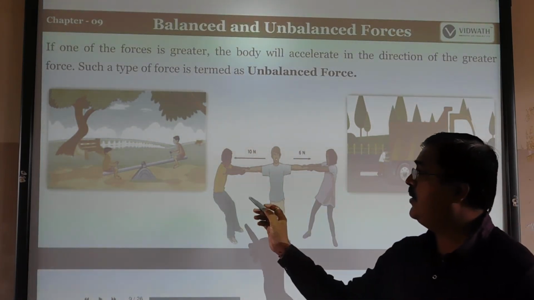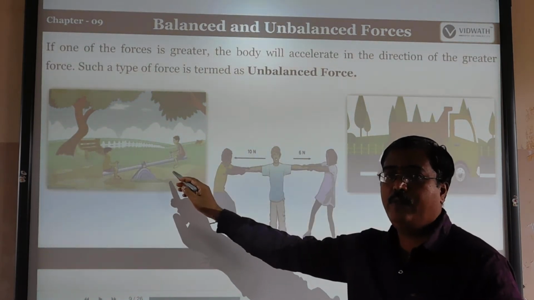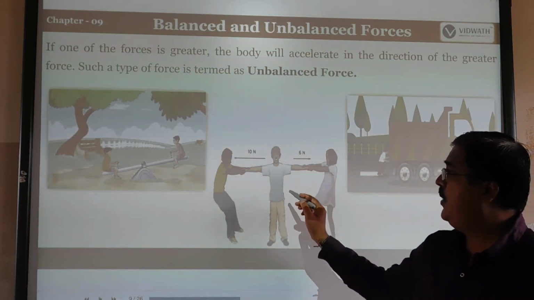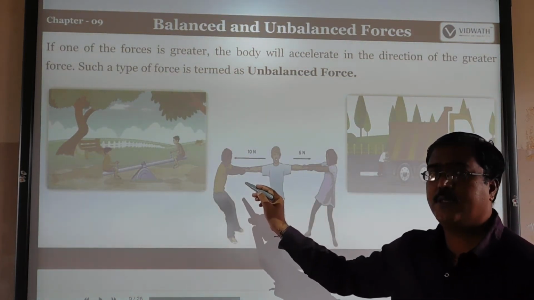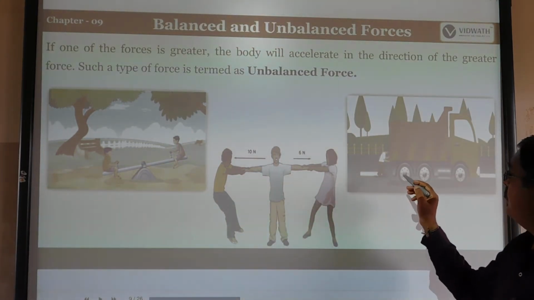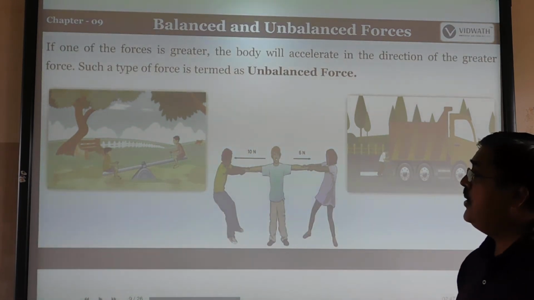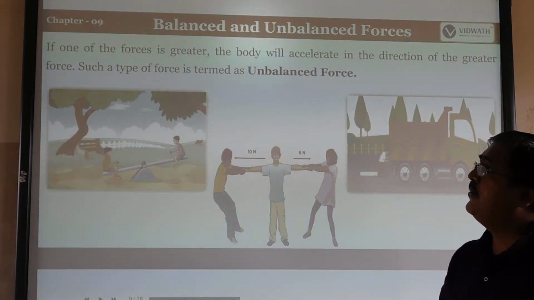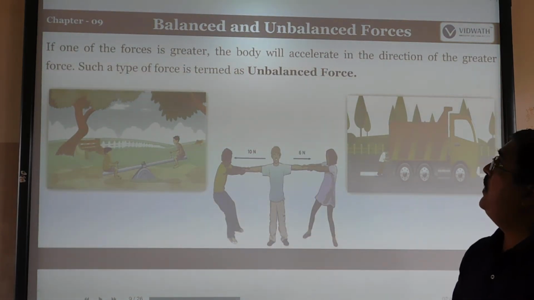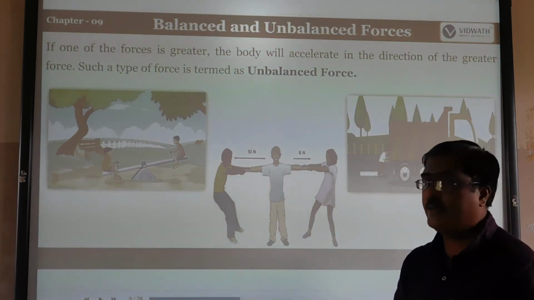See here, this is a picture for that. Suppose one is a thin man and the other is a very big man. Then what happens? Suppose here more force is used, so the man will come to this side. Like that, we can move a vehicle on the road. So these are some examples of the unbalanced forces. It means whichever force is greater, the body will accelerate in the direction of that force. Such types of forces we call unbalanced forces.